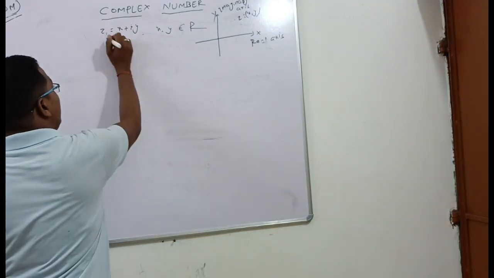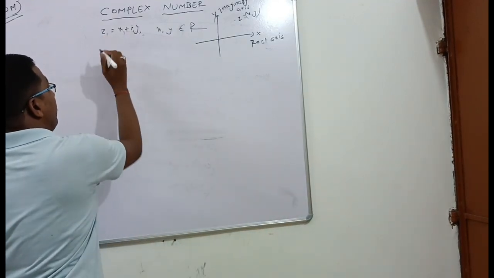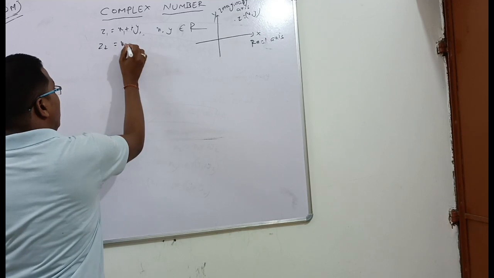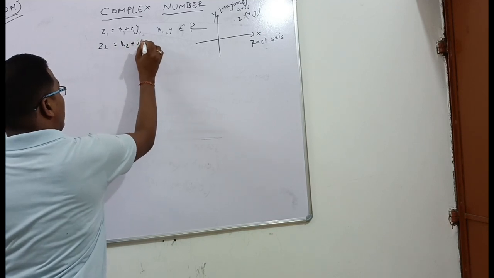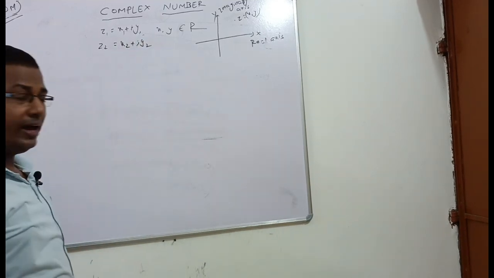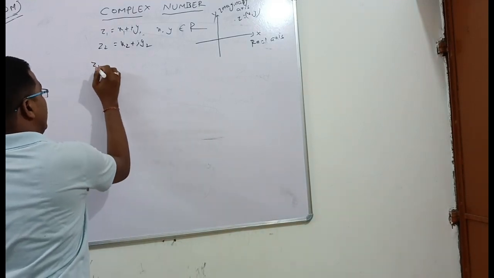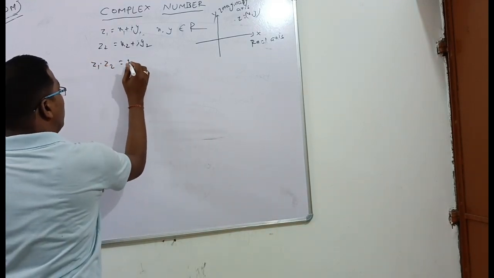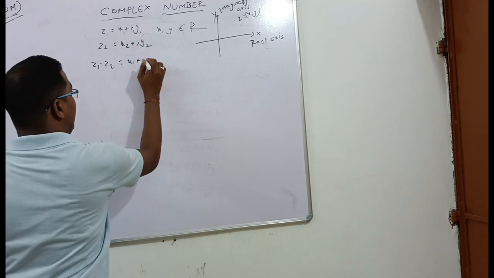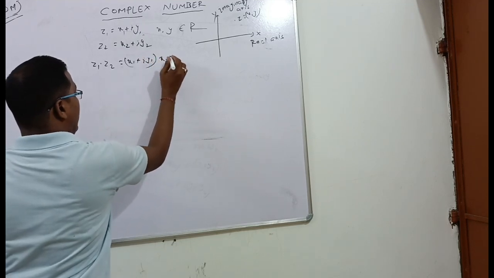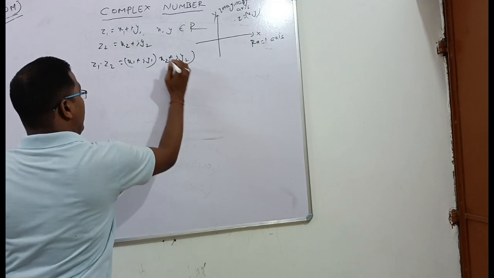Suppose z1 is equal to x1 plus iy1 and z2 is equal to x2 plus iy2. Now we have to multiply these two complex numbers. z1 into z2 is equal to x1 plus iy1 into x2 plus iy2.